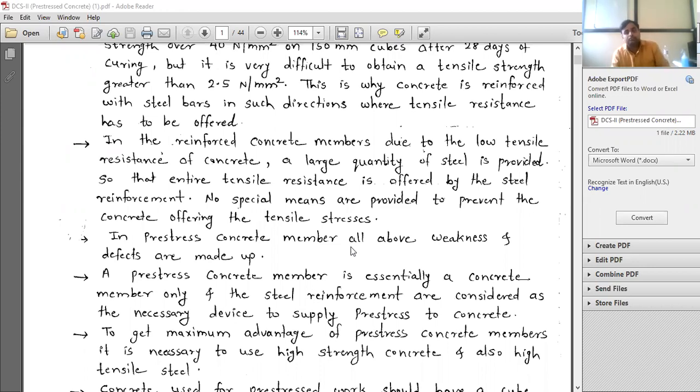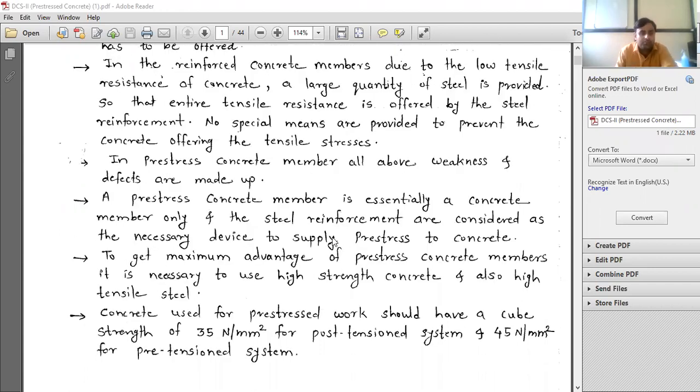Some points are written over here, so we will discuss the next points now. A pre-stressed concrete member is essentially a concrete member only, and steel reinforcement is considered a necessary device to supply the pre-stress to the concrete. This I have already told you. In internal pre-stressing, we induce the stress into the tendon, that is into the steel, and through steel it is transferred to the concrete.